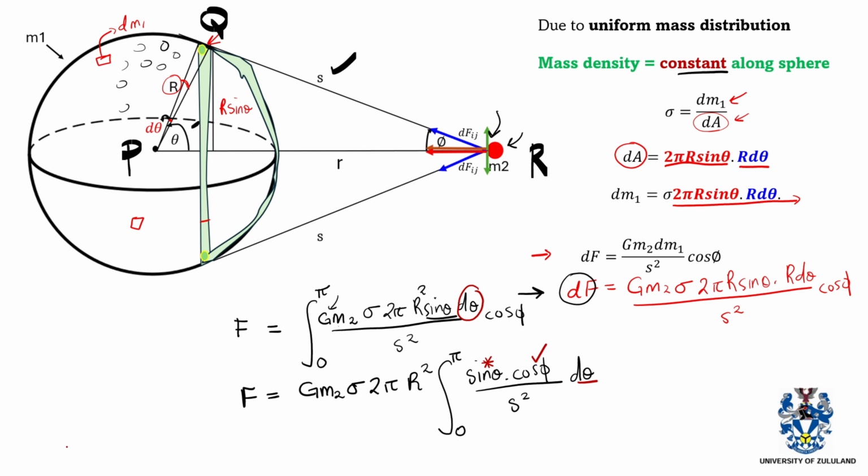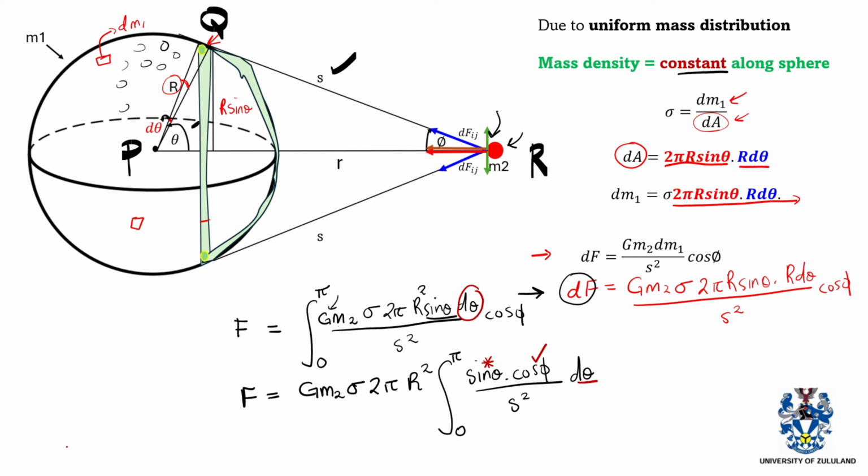So s squared is equal to the squares of the other sides, r squared plus capital R squared, minus 2 r R cos of your reference angle, which is theta. This is us using the cosine rule in triangle PQR.